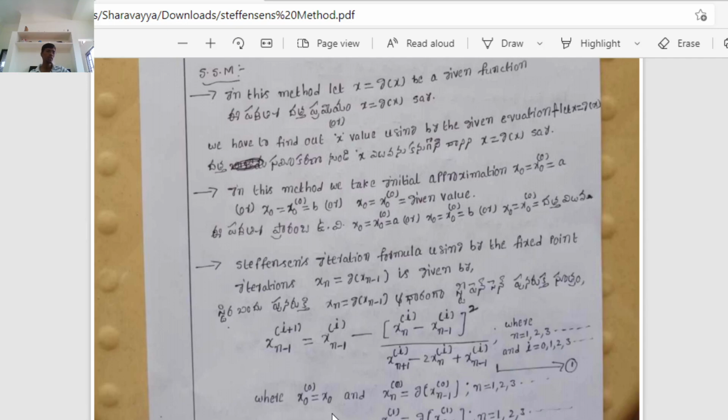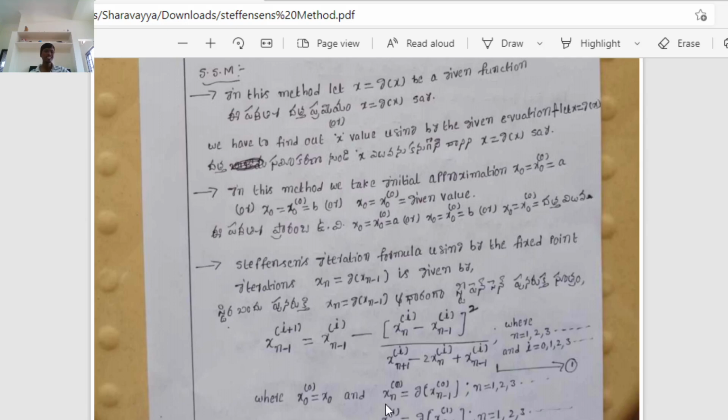Next, where x naught to the power of 0 equal to x naught, which you know there. Next, what you need is xn to the power of 0 equal to g of xn minus 1 to the power of 0, that is where we substitute in g of x equal to xn minus 1 to the power of 0. Suppose x1 to the power of 0 equal to g of x naught to the power of 0, x2 to the power of 0 equal to g of x1 to the power of 0, x3 to the power of 0 equal to g of x2 to the power of 0, and so on.